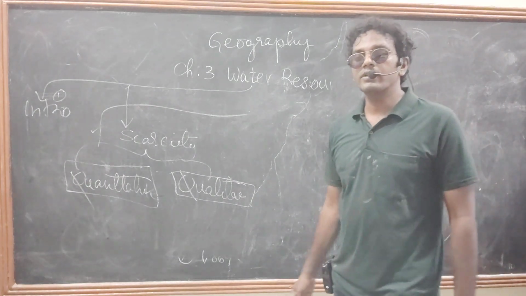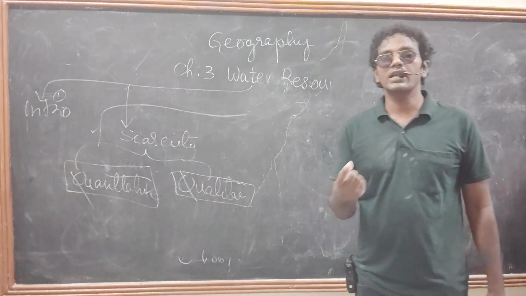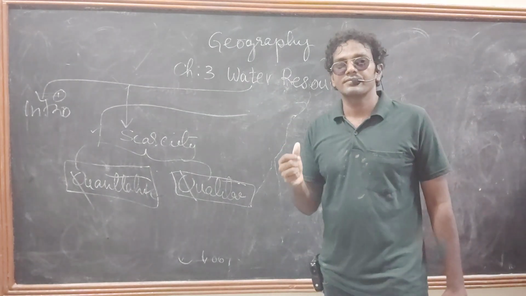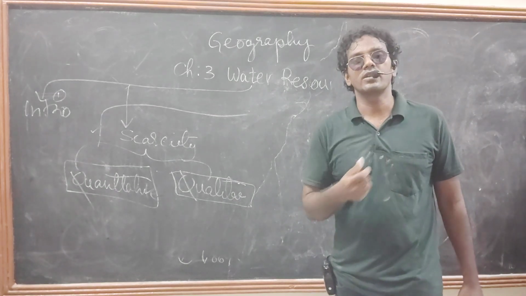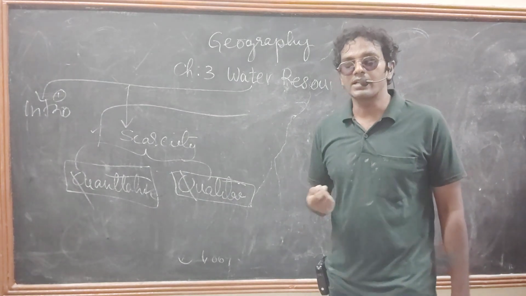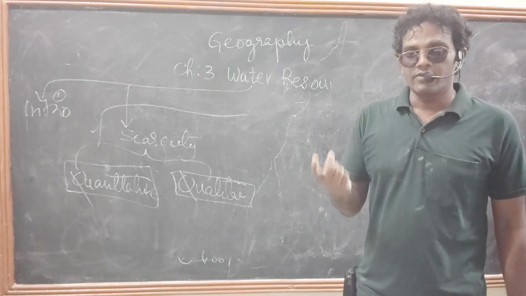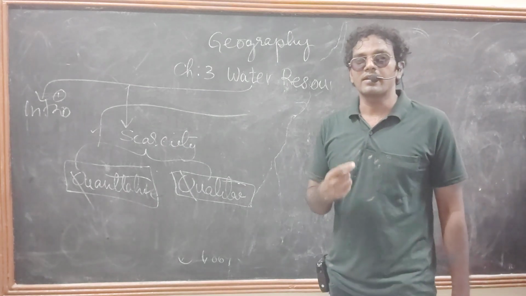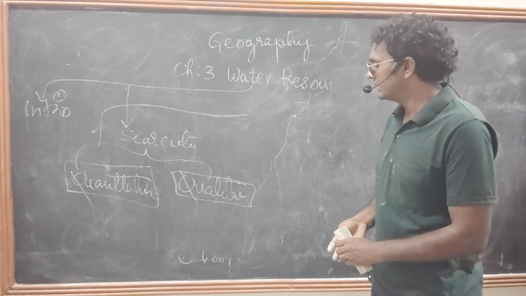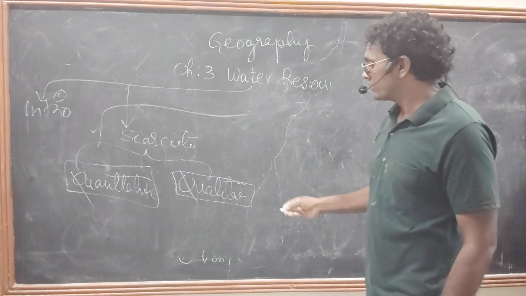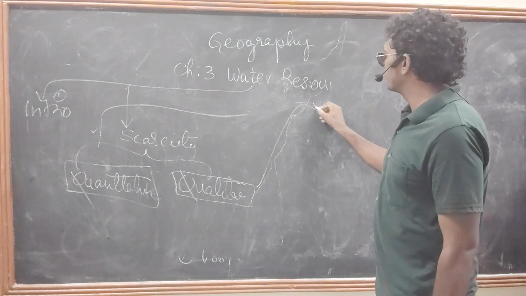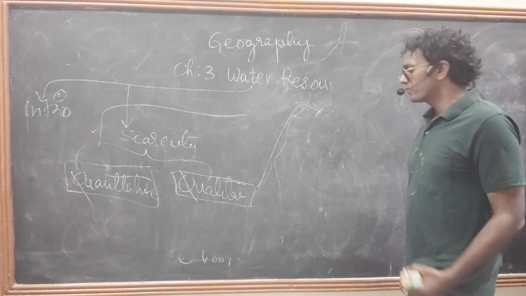Every day we can see we are drinking water from water filters. Second point, we are drinking water from water bottles. But we are not drinking water directly from the rivers or tanks or canals. Why? Because that is called qualitative scarcity. The quality is not good. That's what the scarcity is.